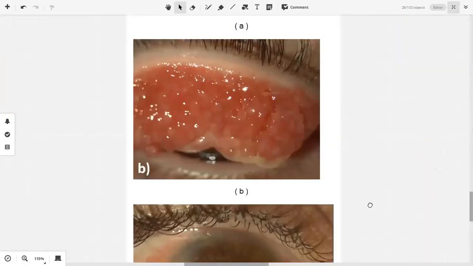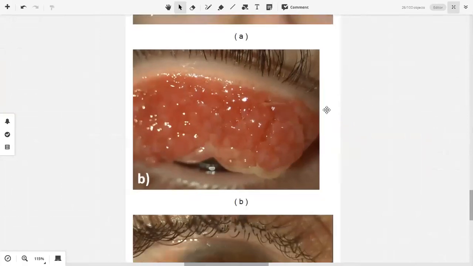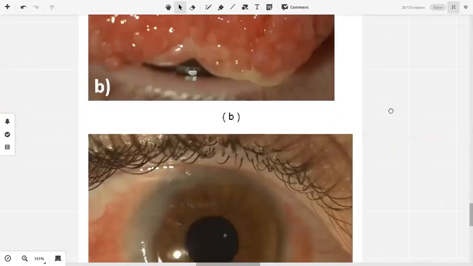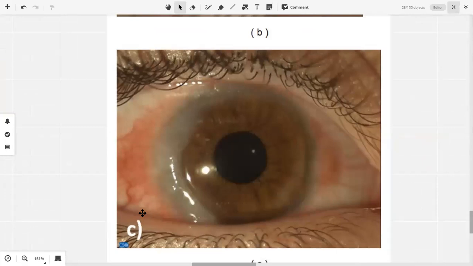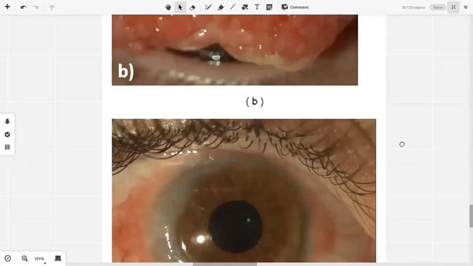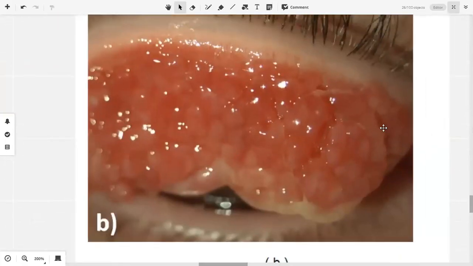This is the upper lid. Let's focus on this. इसमें हमें क्या नजर आ रहा है? You can simply tell that there are certain elevations, certain masses, certain nodules of sort which are appearing over here.